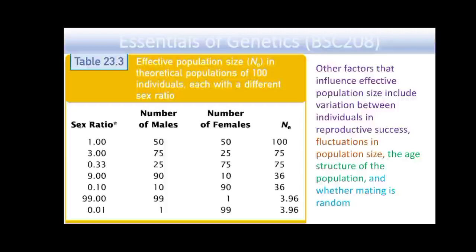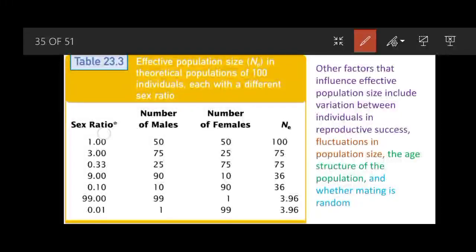So this table is also showing the effective size in some theoretical populations consisting of 100 individuals, each with a different sex ratio. For example, if the sex ratio is 1, it means that both males and females are equal, then the effective size will be 100. But if these sex ratios are different, for example, if males are 90 and the number of females is 10, then it will be 36, and similarly if males are 10 and the number of females is 90, even then it will be 36.